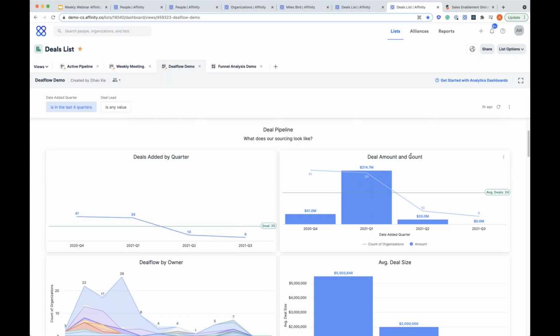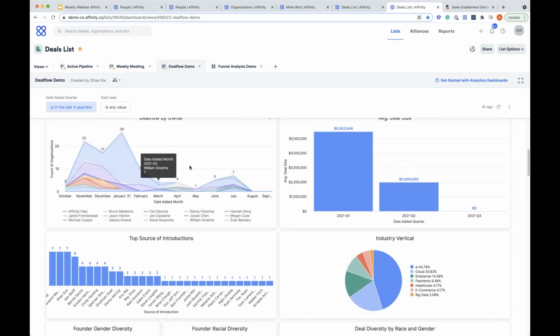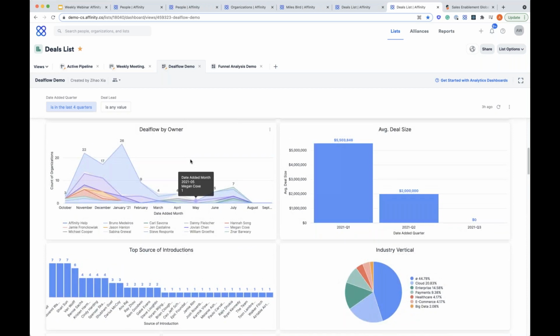Be able to see your deal amount and count, your averages here by owner, if you'd like to drill into some of those specifics to see key metrics across your team, average deal size, maybe you want to see it by vertical.